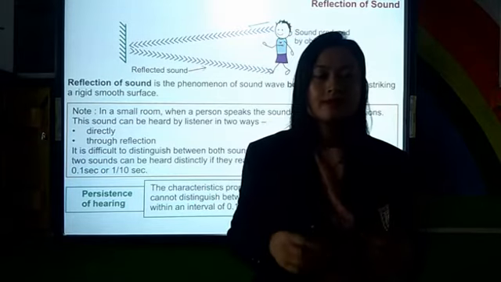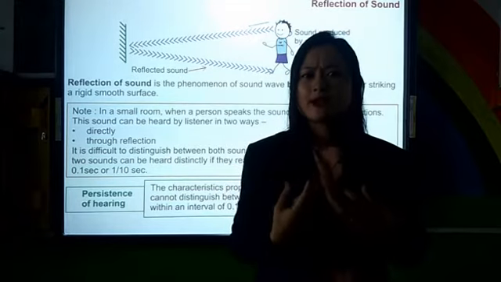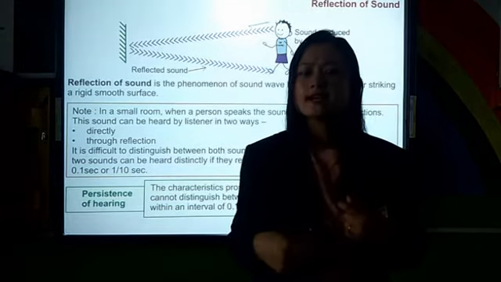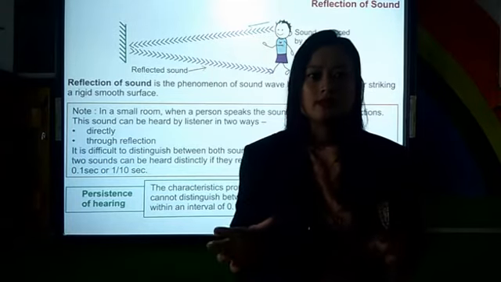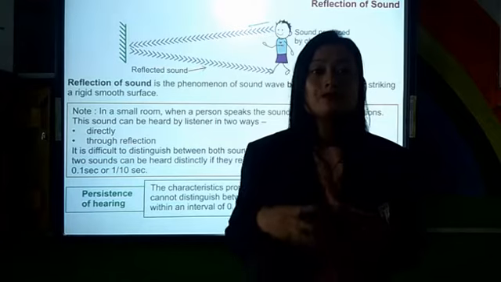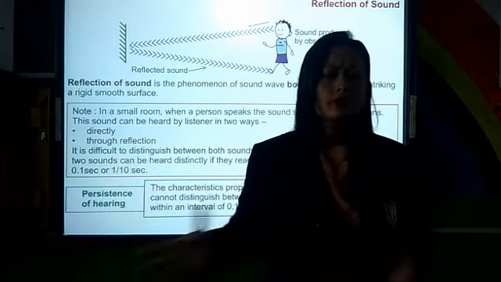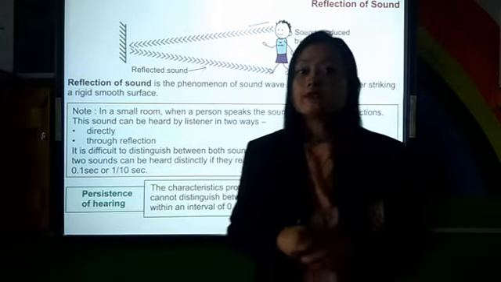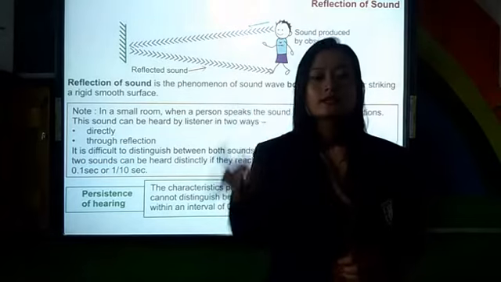Not here, I am saying. Whatever I am saying, if it reflects back before 0.1 second, then I will not be able to understand the sound. But if it comes back after 0.1 second, then it's quite clear.